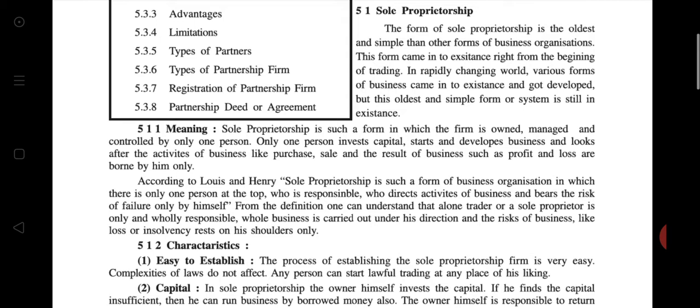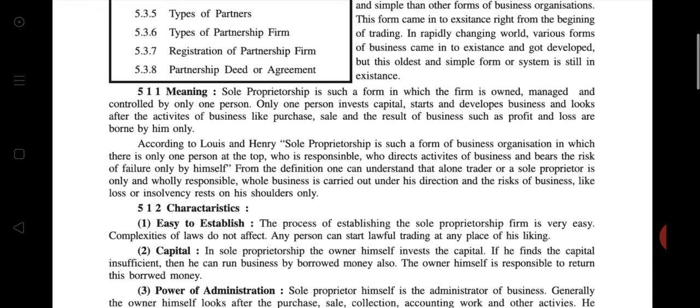The form of sole proprietorship is the oldest and simpler than other forms of business. Please underline oldest and simple than other forms of business organization. This form came into existence right from the beginning of trading. In the rapidly changing world, various forms of business came into existence and developed, but this oldest and simple form or system is still in existence.